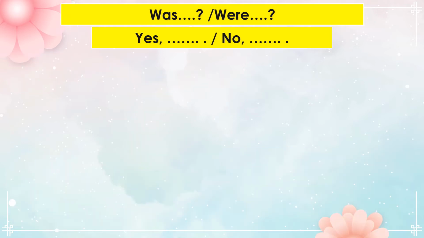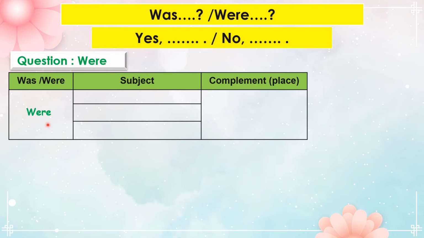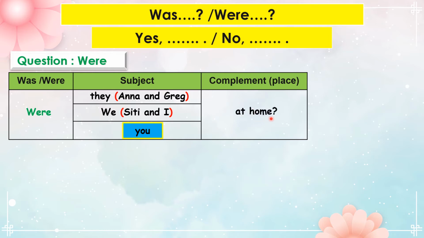Let's learn how to form questions with the be verb were. Begin your question with the be verb were, then followed by the subject. Remember, we use the be verb were with the plural subjects they and we, and special subject you. Then the complement and question marks. Example, at home.